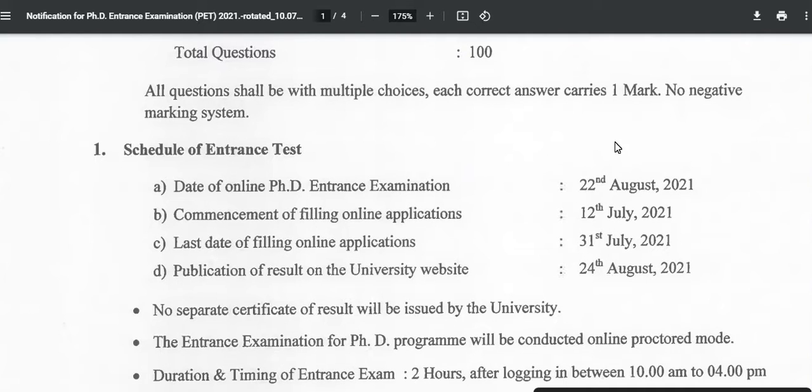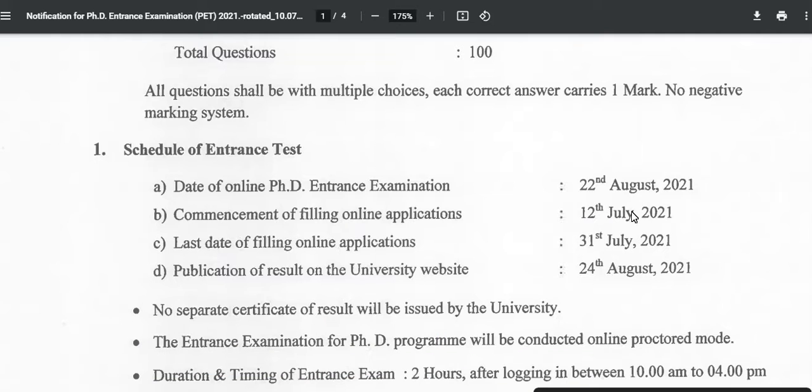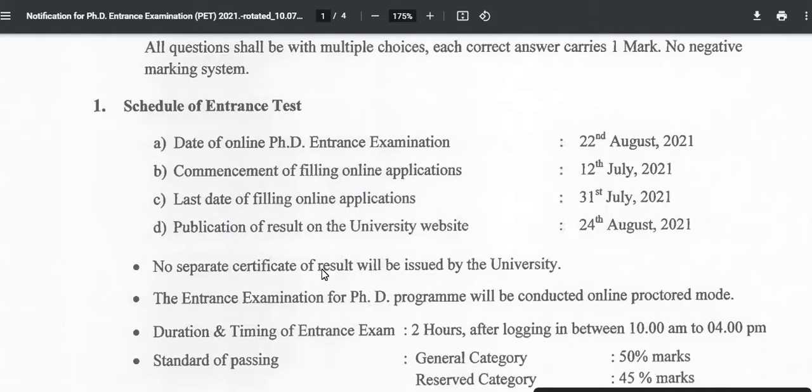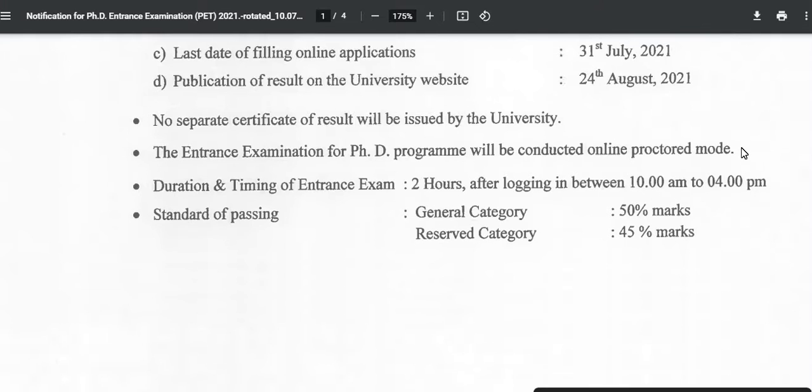You need to keep the important dates in mind. The date of the online PhD entrance examination will be 22nd August. The last date of the application is 31st July 2021, the last date of the online form. It has already started, as today is 14th July, and it began on 12th July. The result will be announced on 24th August. You can check all the details regarding this entrance there.